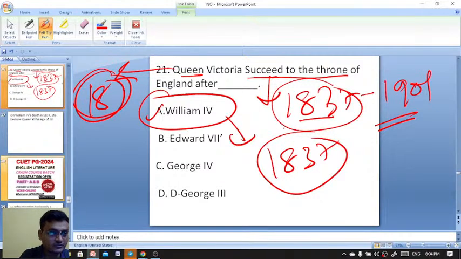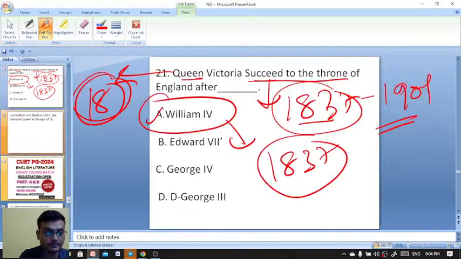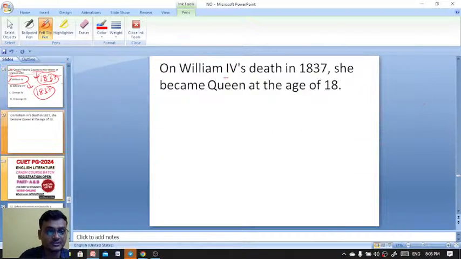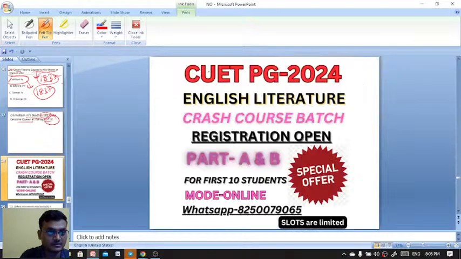On William the Fourth's death in 1837, she became queen at the age of 18.